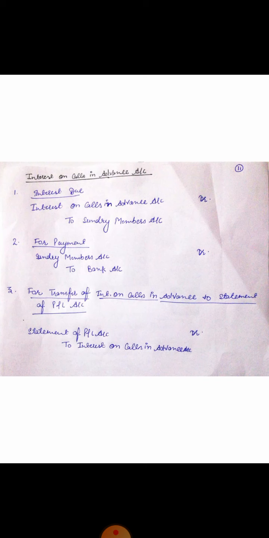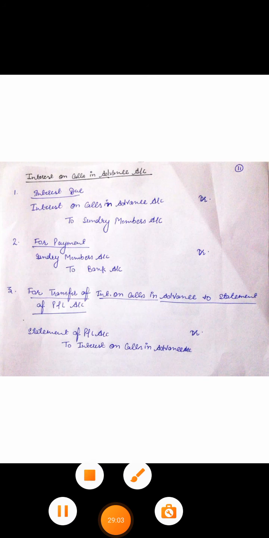Then we will write off this interest, or transfer it to the statement of profit and loss account. Whenever we write off any account, one thing we always know is how we have previously recorded this item. In the first entry we have debited, so now for transferring it will be credited. So to which account is to be credited? It is the statement of profit and loss account. So statement of profit and loss account, debit to interest on call advance account.